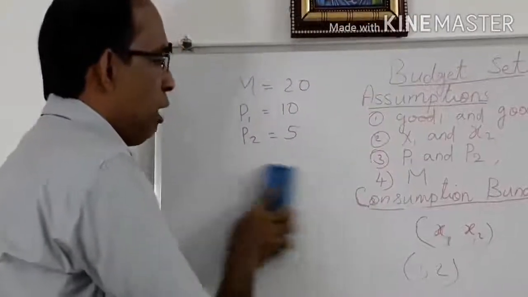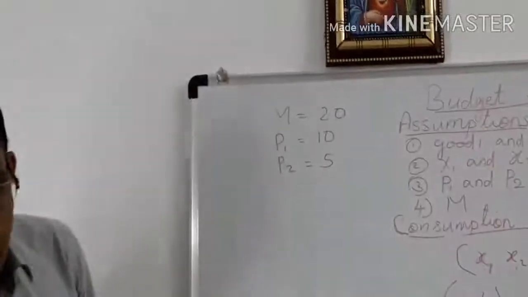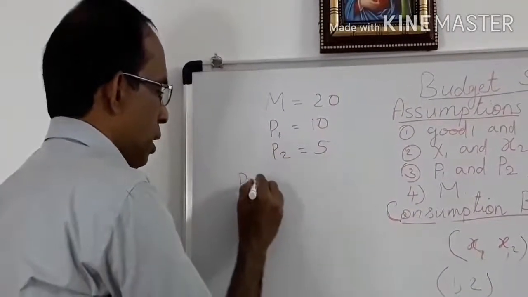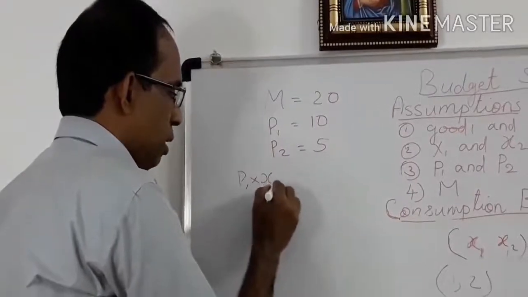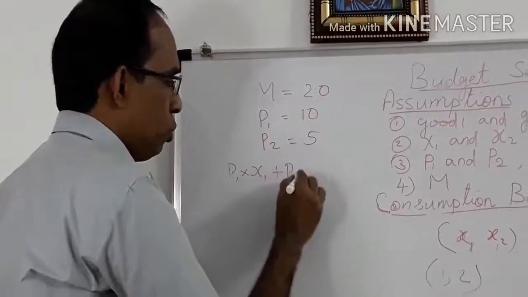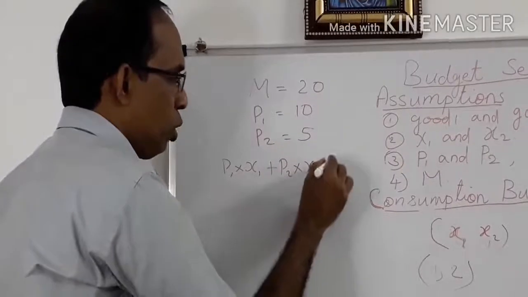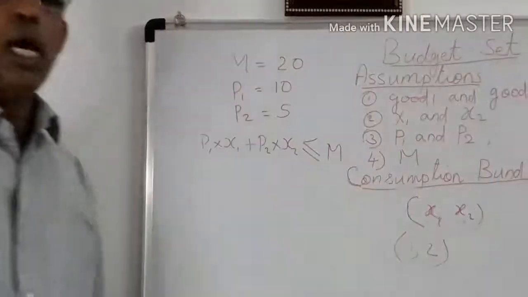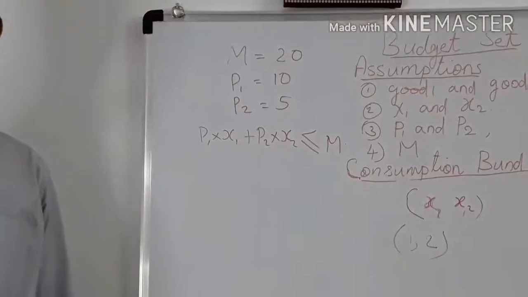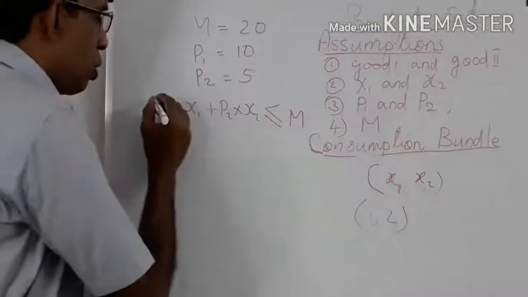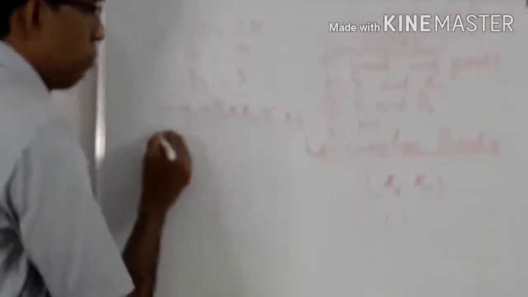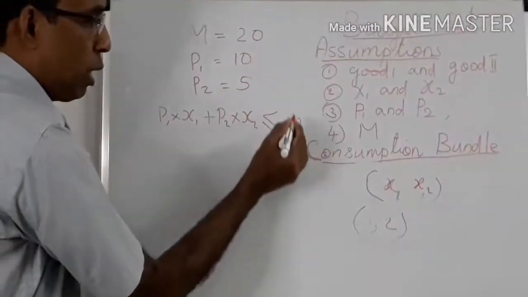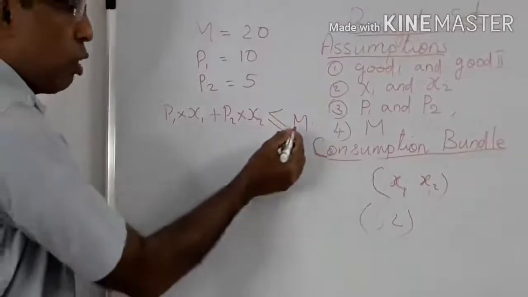And there is a formula for making a budget set, that is p1 into x1 plus p2 into x2, which is less than or equal to m. Less than or equal to m. That means this is the total cost of purchasing the bundle and it should be less than or equal to m. What is the meaning of m?